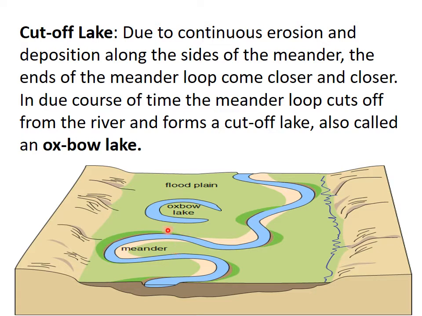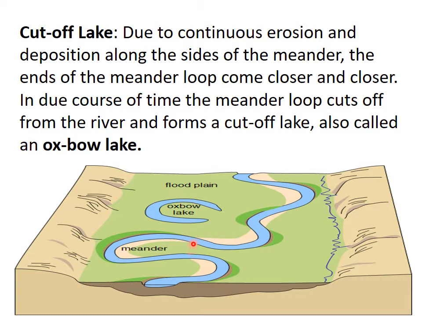So what happened? This loop comes closer and is cut off from the river and forms a separate lake, called an oxbow lake or cut-off lake. So a cut-off lake is also called an oxbow lake.